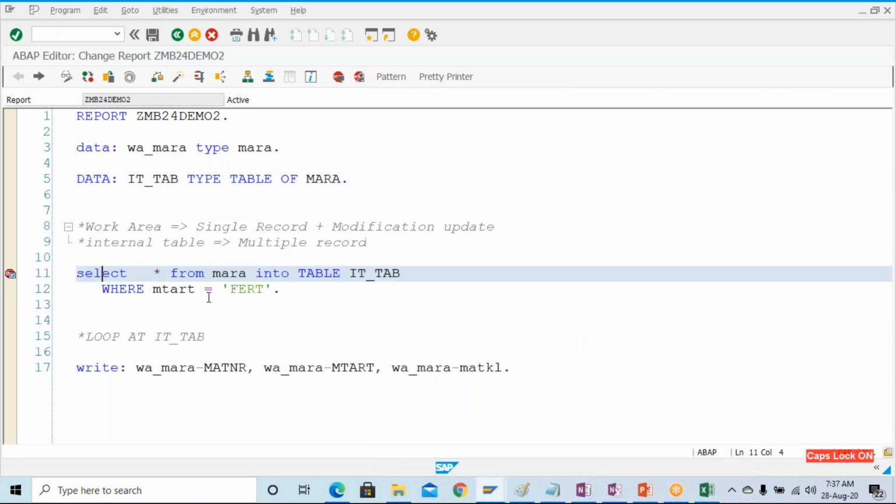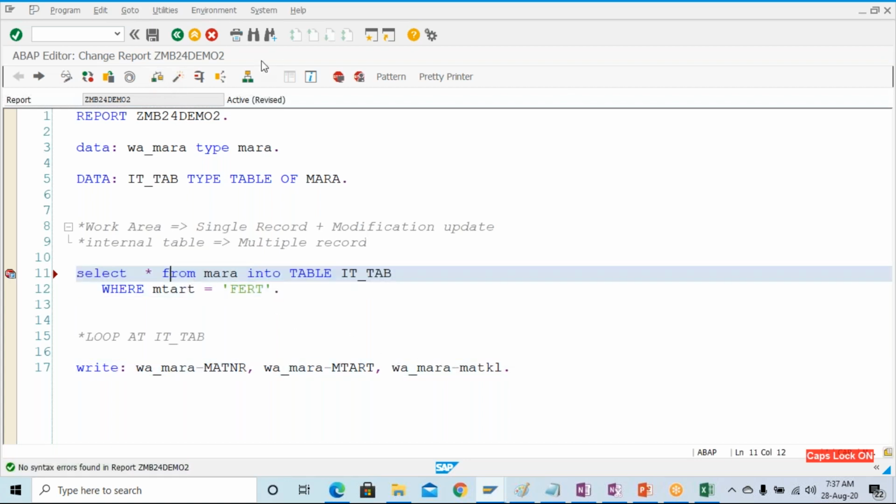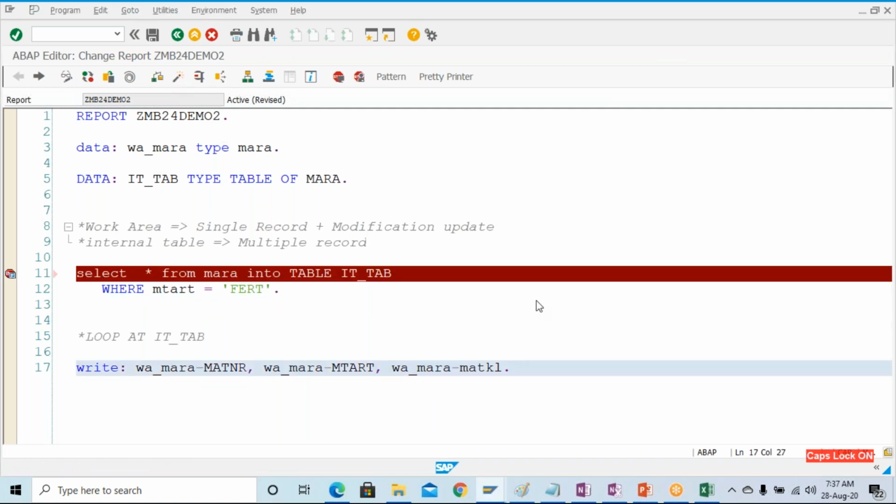At this point of time, if you have any query so far, please feel free to ask. It's very important to understand the work area and internal table. Fine, so here I believe you don't have any query. You are able to understand this concept properly. Fine, good.